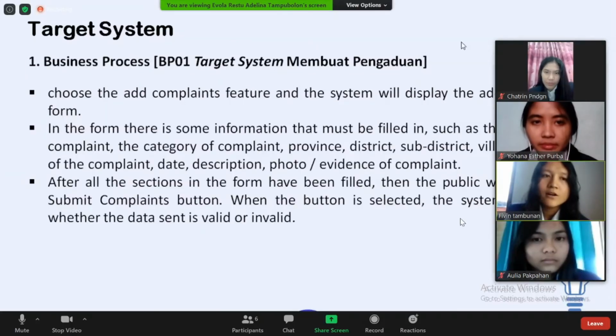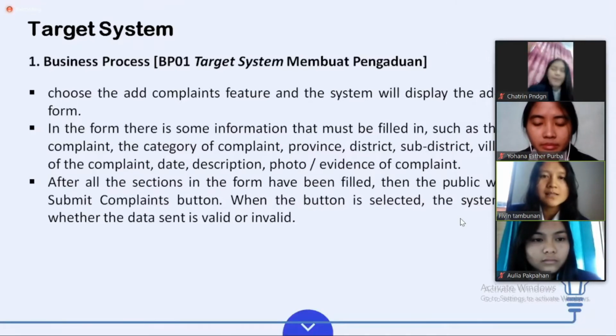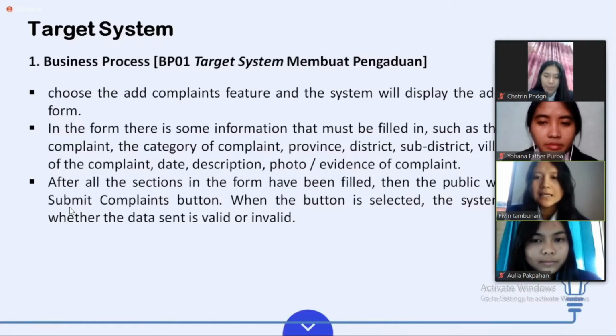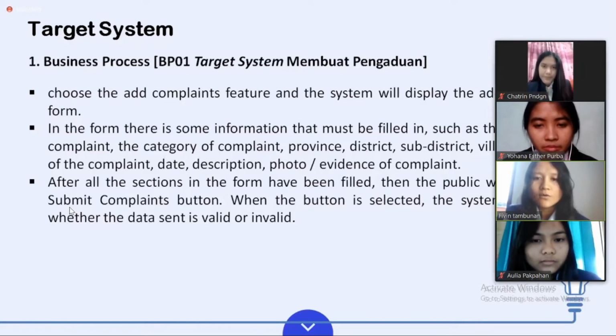Next. There are four target systems in our application. The first one, business process target system membuat pengaduan. Choose the Add Complaints feature and the system will display the Add Complaints form. In the form, there is some information that must be filled in, such as the title of the complaint, the category of the complaint, province, district, sub-district, village, location of the complaint, date, description, photo, or evidence of complaint.